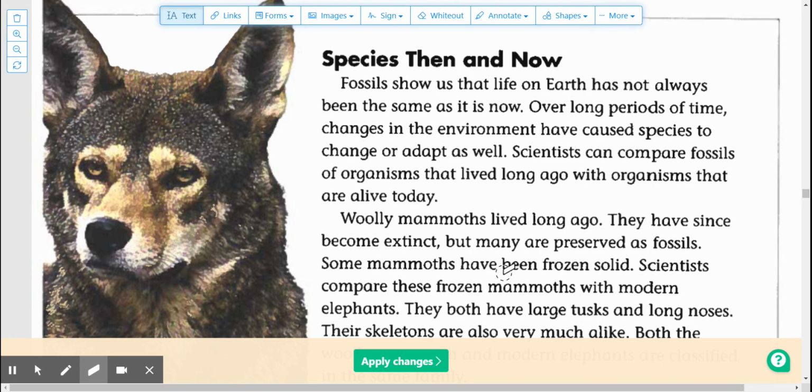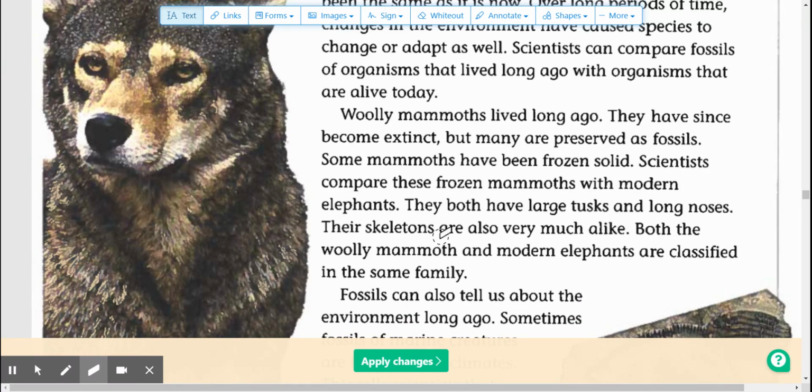Some mammoths have been frozen solid. Scientists compare these frozen mammoths with modern elephants. They both have large tusks and long noses. Their skeletons are also very much alike. The woolly mammoth and modern elephants are classified in the same family.